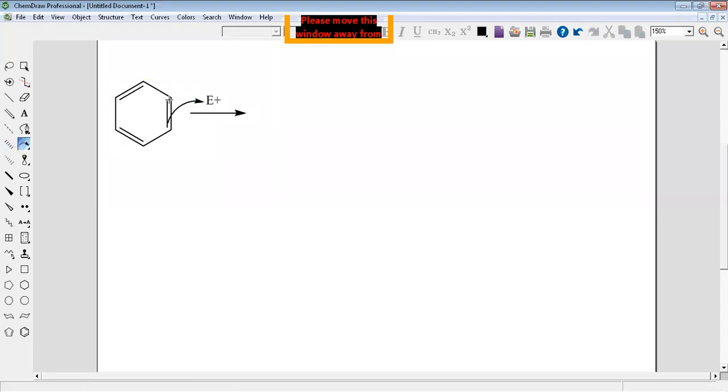Now that means this pi bond will open to attack the electrophile and the positive charge will be here. Okay, now I will make the positive charge here.